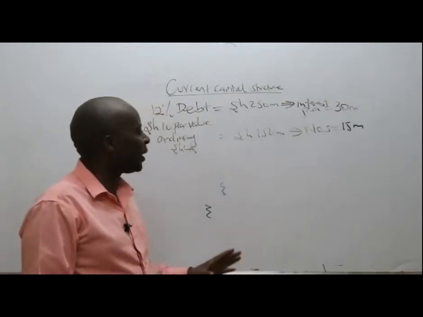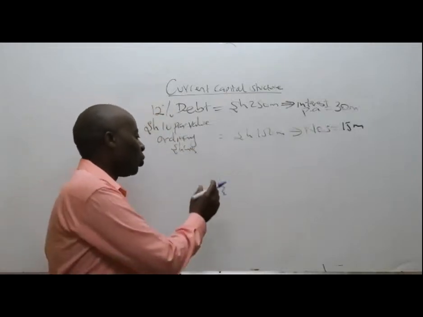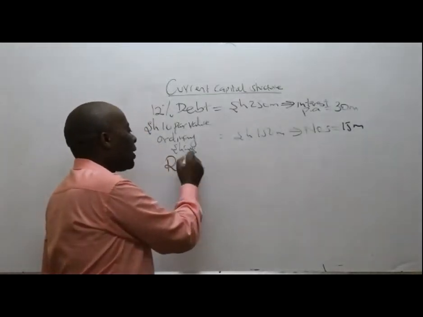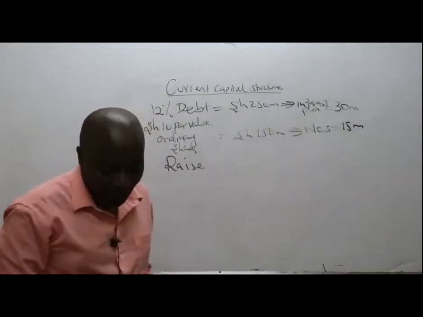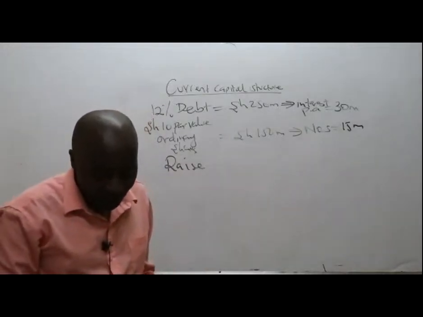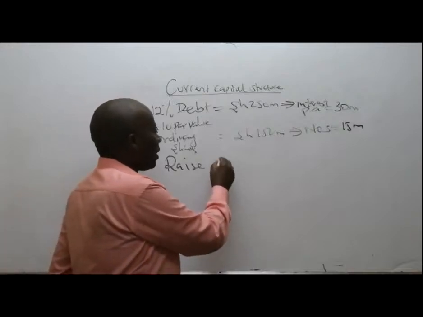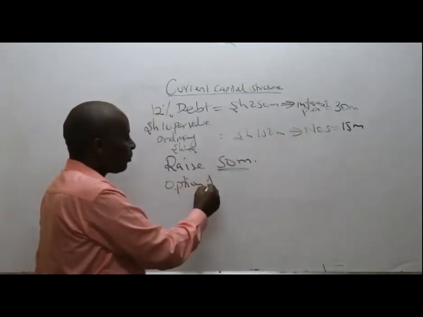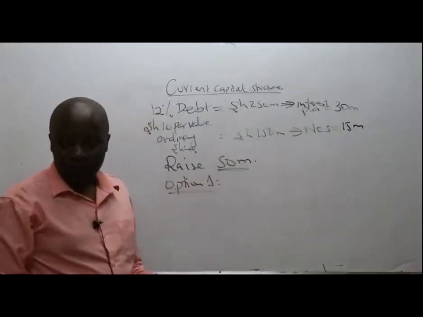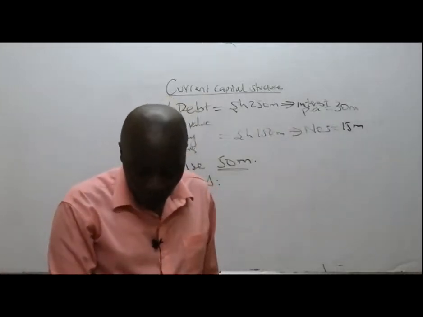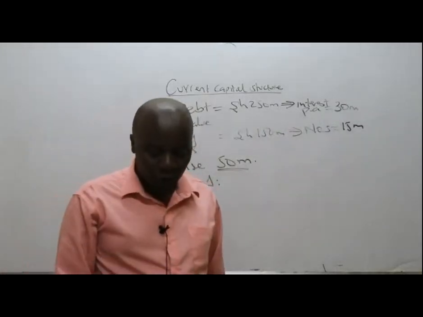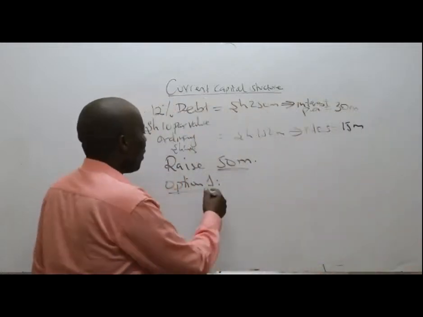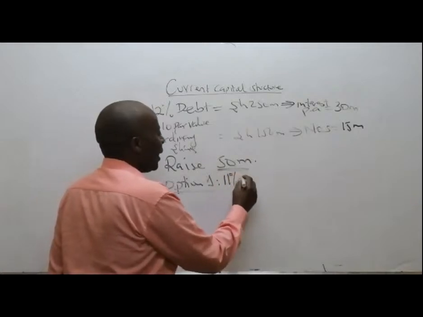Now, ladies and gentlemen, listen. What do they want to do at the moment? They want to raise new capital. They want to raise 50 million. They have three options. Option number one is to issue an 11% debenture stock. So option number one, issue 11% debt.